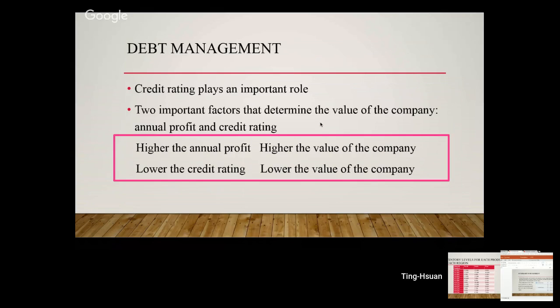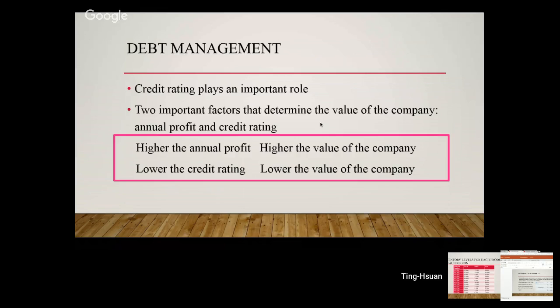The last part is debt management. Companies are assigned a credit rating by the bank directly linked to the net amount of money owing. The difference between a good credit rating and a bad one can lead to as much as a 12-point difference in the interest rate charged by the bank.